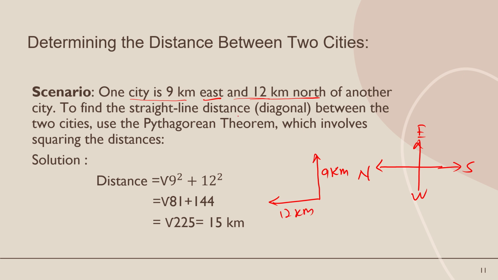To find the straight line distance between the two, use the Pythagorean theorem. How can we find this? First write the square of this one, 9 squared, then write the square of this one, and add them, and also take the square root. The square of 9 is 81, 12 squared is equal to 144, add them. If I find the square root of this, the distance between both cities will be 15 km.